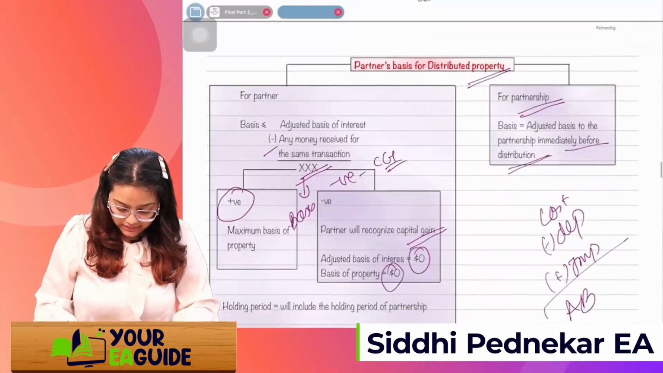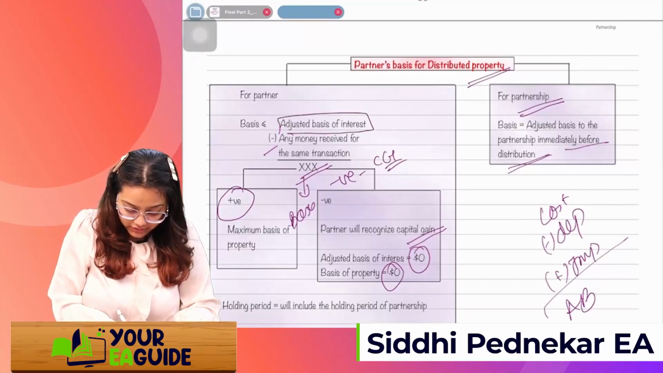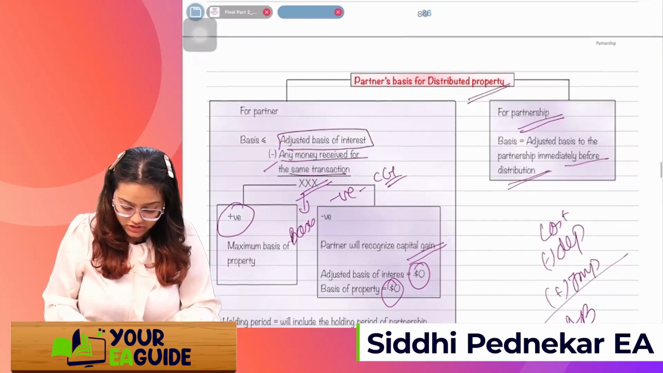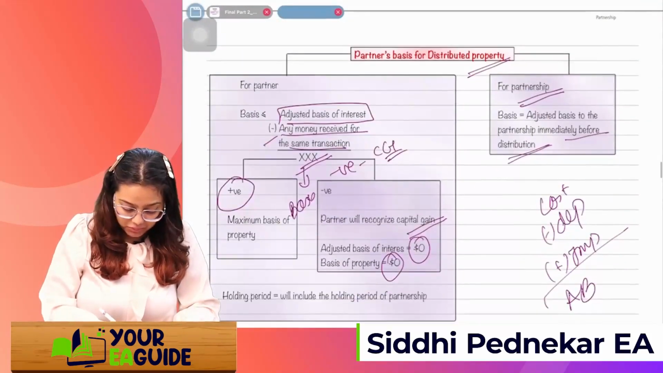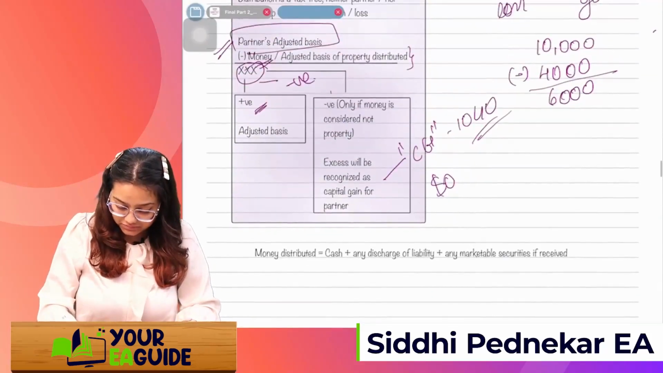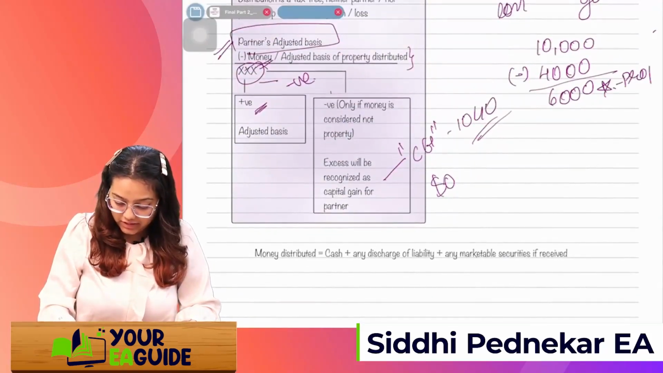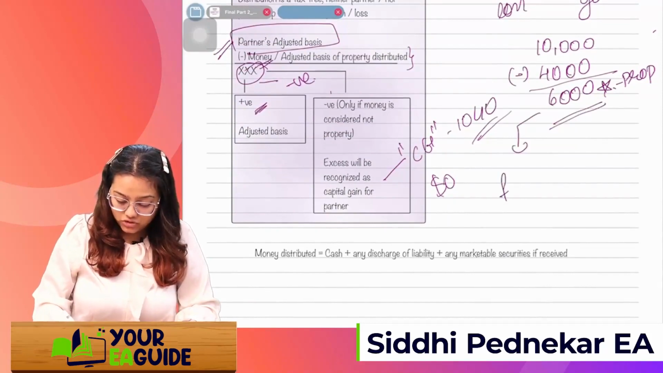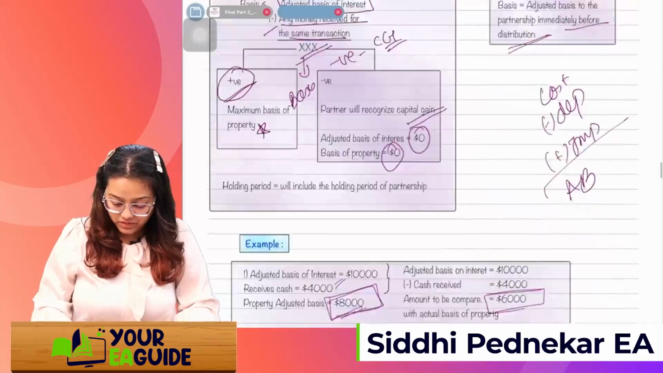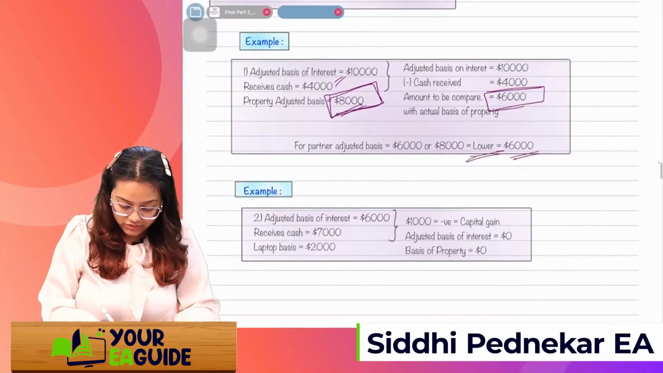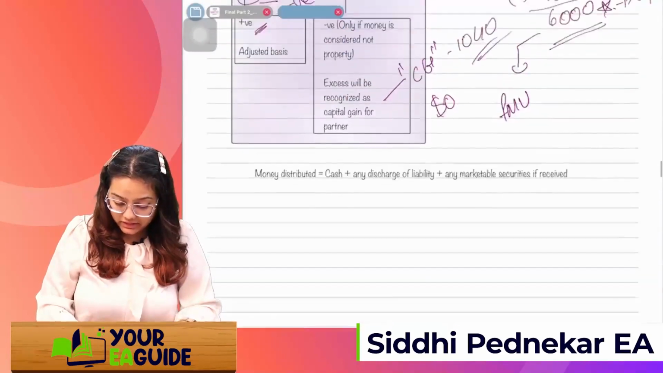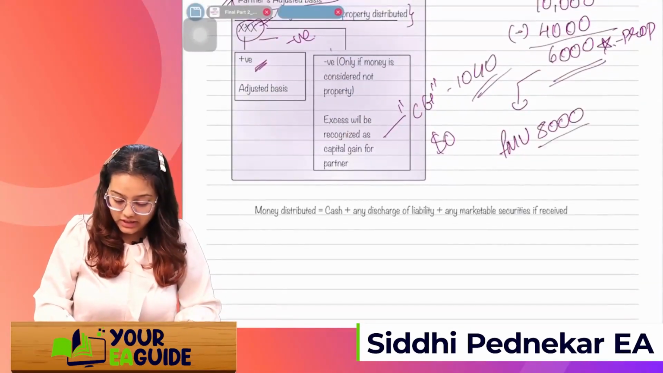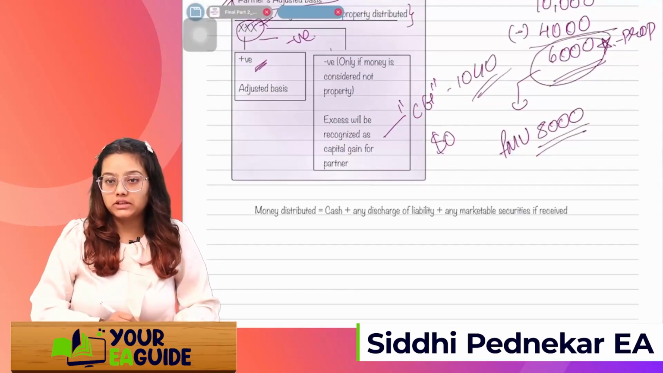In the next example, you can see adjusted basis of interest minus money received for the same transaction. So we'll just reduce it. We got 6,000, so this is a positive figure. So the maximum basis of property will be this 6,000. But what is the actual FMV of the property? FMV we are not given. The adjusted basis of the property is 8,000. So we can't take 8,000, but we'll simply take 6,000.